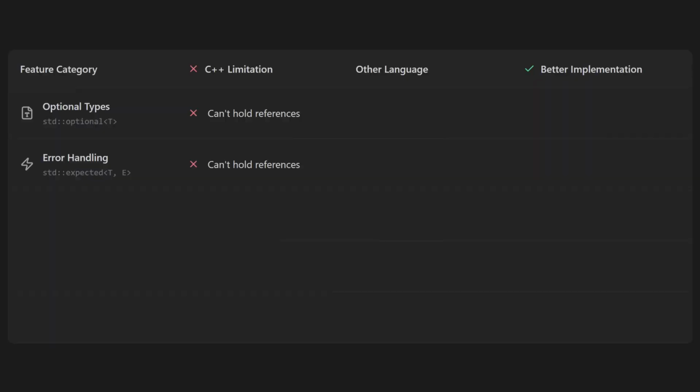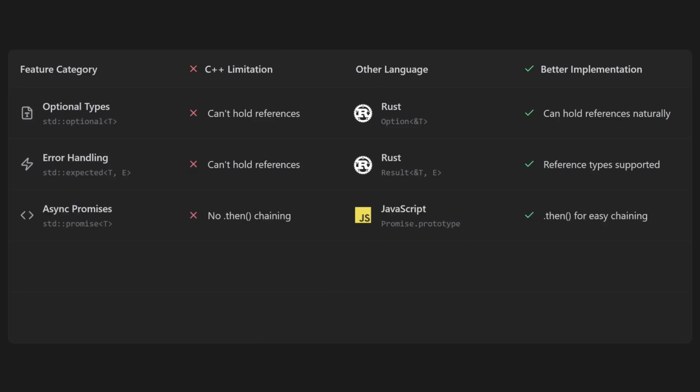Let's talk about the new features. C++ has a lot of new features, and some of them seem pretty awesome at first glance, but when you scratch the surface, you'll notice some glaring omissions in their capabilities. Standard optional and standard expected can't hold references. In Rust, the equivalent types, option and result, don't have this problem. Standard promise in C++ doesn't have a .then function like JavaScript promises. That would be nice to have.